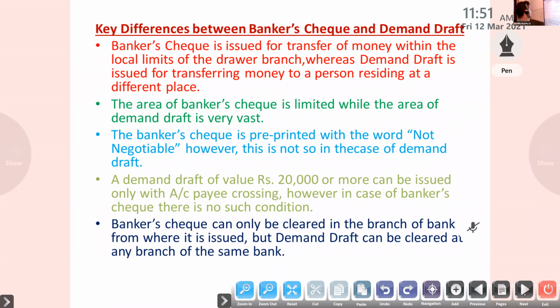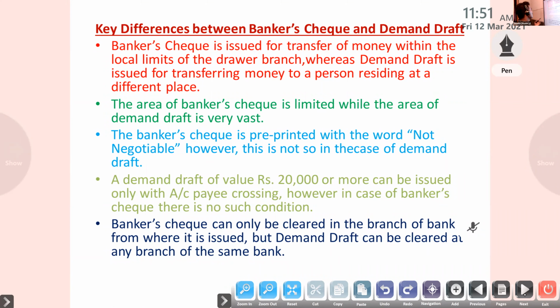Then the last topic related to demand draft: difference between bank check and demand draft. A bank check is issued for transfer of funds within the local limit of the drawer branch. So if I issue a check for withdrawing money from my account, or to give an amount to another person in the local area, whereas a DD is used for transferring money to a person residing at a different place.